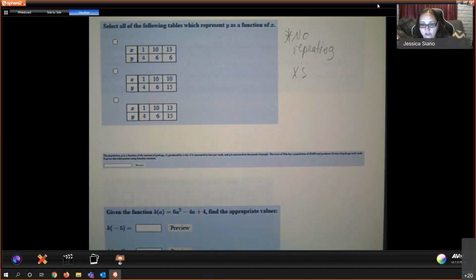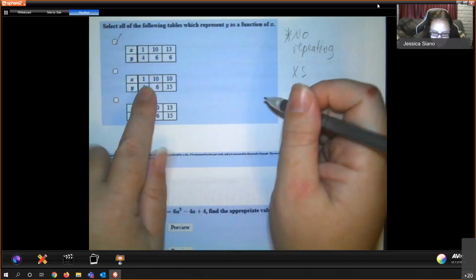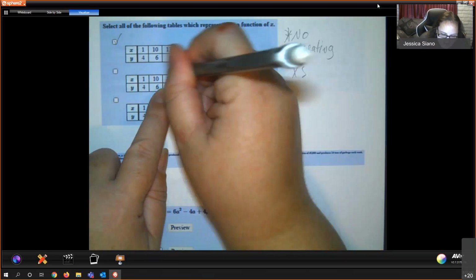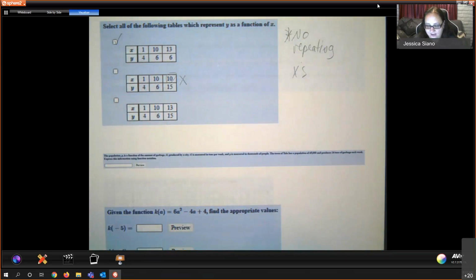So here, when we're looking to determine whether or not a table is a function, we just need every x value to be unique. Y values can be whatever they want. Y values are allowed to repeat, x values are not. So here, is this a function? 110, 13, it absolutely is. Is this a function? 110, 10. This is not a function because the 10 repeats.